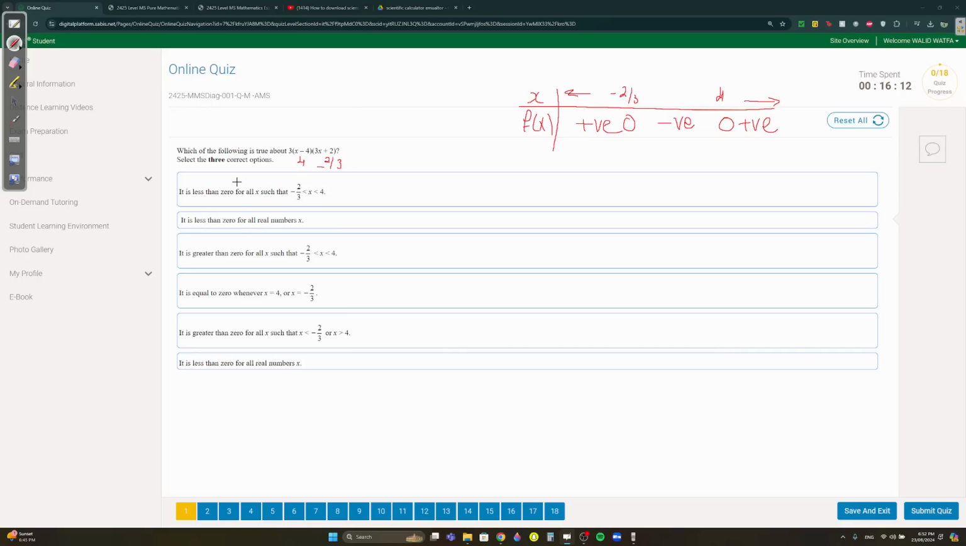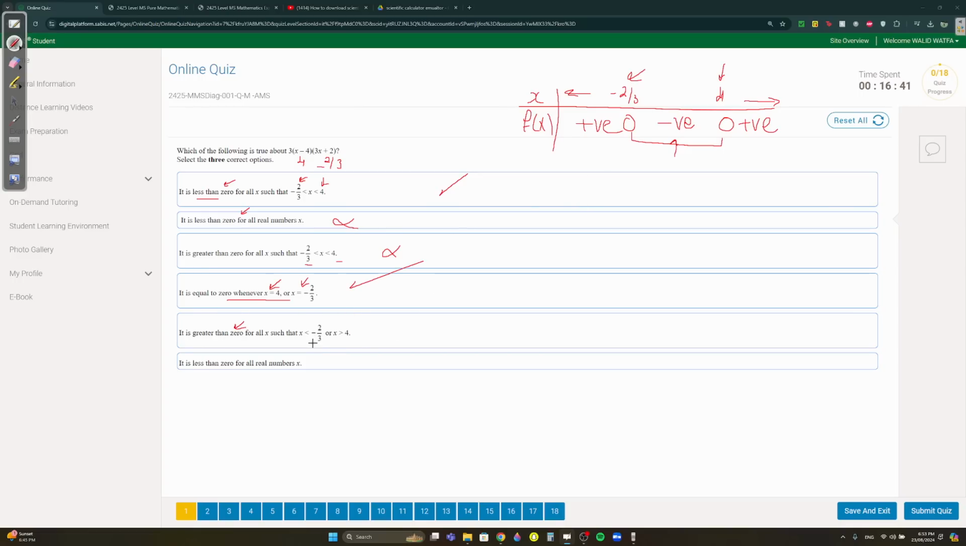So when is it less than 0? When is it negative? It's less than 0 for all numbers in between minus 2 over 3 and 4. Is that true? Yes, it is. So that first one's true. It's less than 0 for all real numbers x? Is it less than 0 all the time? No. It's greater than 0 between minus 2 over 3 and 4? Obviously no, we said it's less than 0 there. It's equal to 0 whenever x equals 4 or x equals minus 2 over 3. Yes, obviously those are roots.